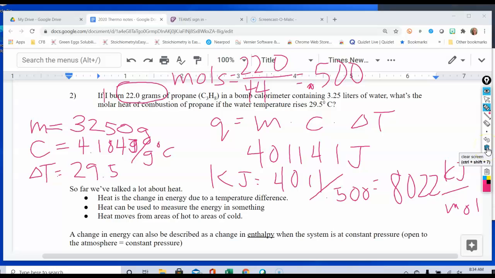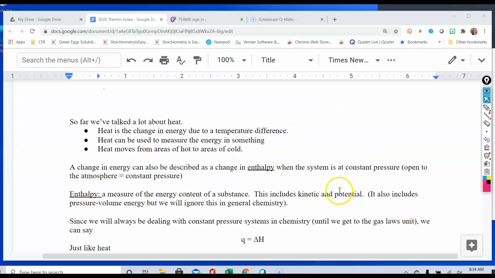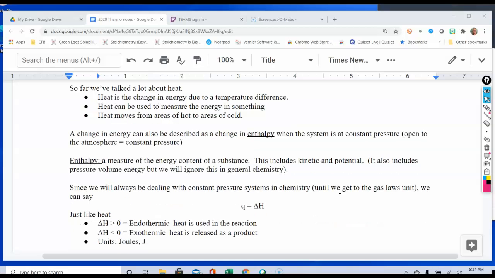All right, so that's a good example of some of the types of calculations that IB is going to ask you to do. So we need to make sure that we are talking about specifically this idea of enthalpy, because I've shown you a little bit of calculation already. You are going to be paying attention to Q, at least in calorimetry problems, but ultimately you're going to be using those then to calculate an enthalpy, whether it's an enthalpy of reaction or an enthalpy of combustion, as we've seen in these last two.